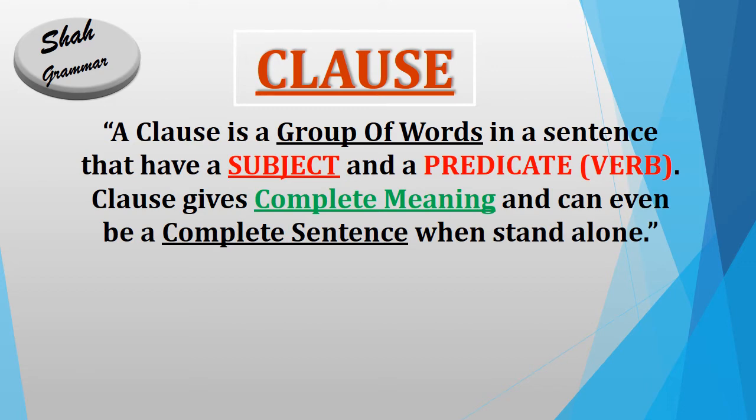Clause. Let's see its definition. A clause is a group of words in a sentence that have a subject and a predicate verb. Clause gives complete meaning and can even be a complete sentence when it stands alone. So guys, what is clause? Clause is a group of words, or we can say it is a collection of words which contains subject and predicate verb both, and it gives complete meaning and it can be a complete sentence.